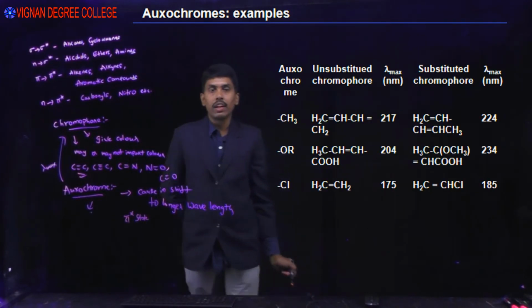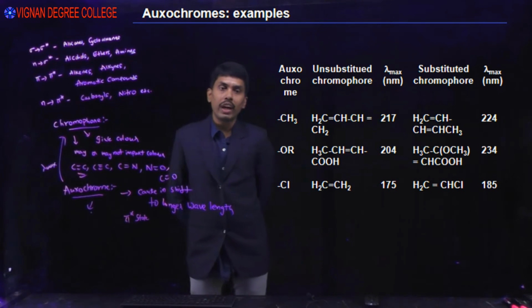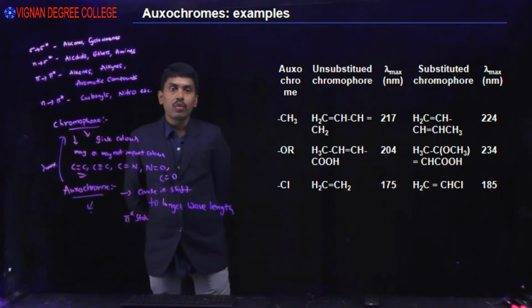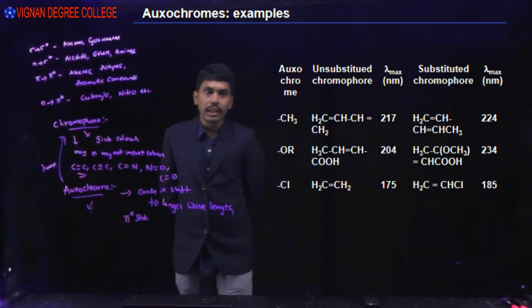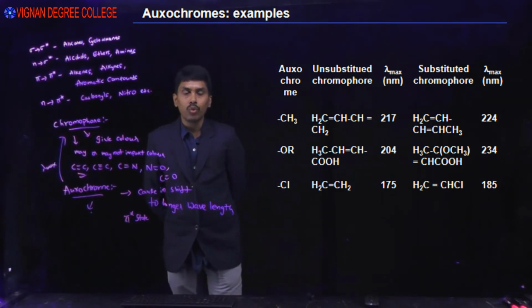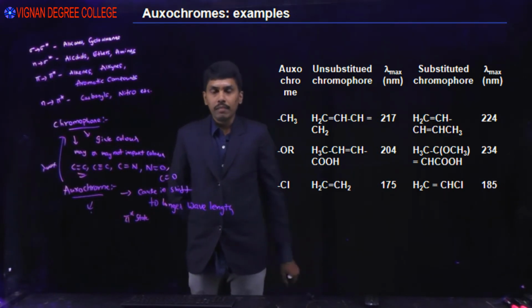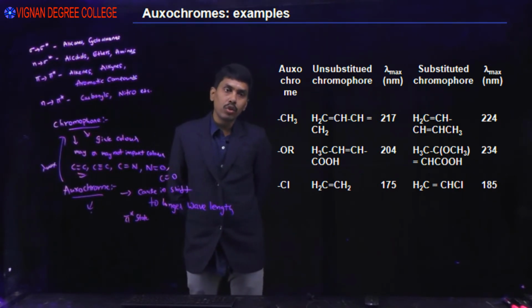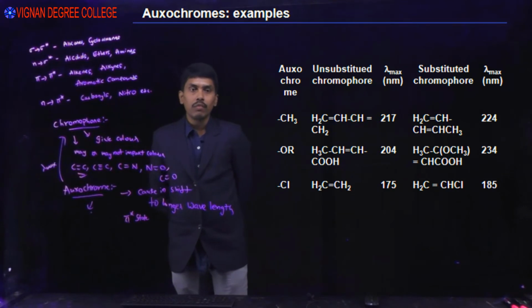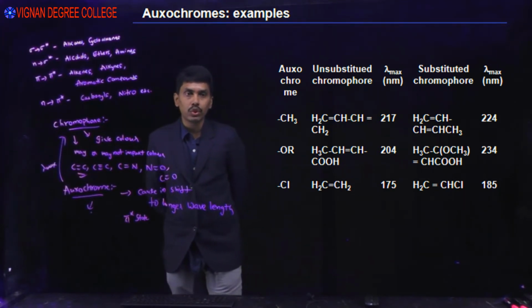If you see the example, auxochrome, the chromophore you take is simple 1,3-butadiene, the lambda maximum is 217. If you have methyl group substitution, the value increases to 224. If you have a proton, the value is 204. If you have methoxy substitution, the value increases to 234.